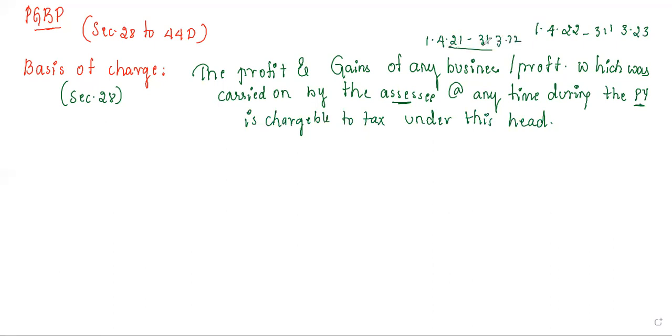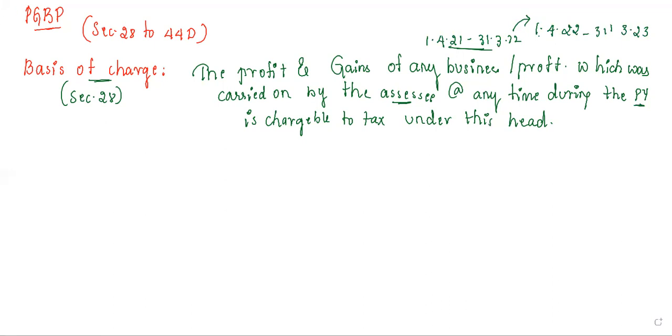Whatever profit he has got in this year, on that profit he will be paying the tax in this particular year. That is the basis of charge we study here. Is there any doubt? Understood?